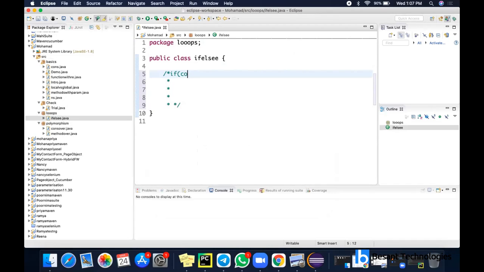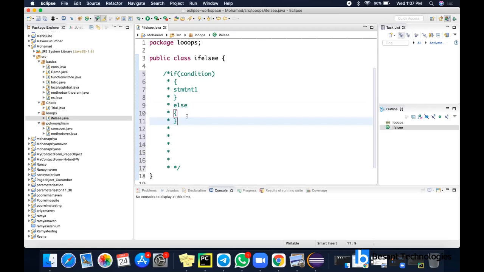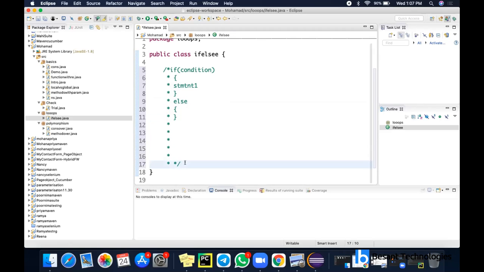So this is the syntax. If a certain condition is there, and if that condition is true, then this if block will be executed. Whatever code is present inside this will be executed. Otherwise, if the condition is false, then the else block will be executed. So let's see the simple if else first.